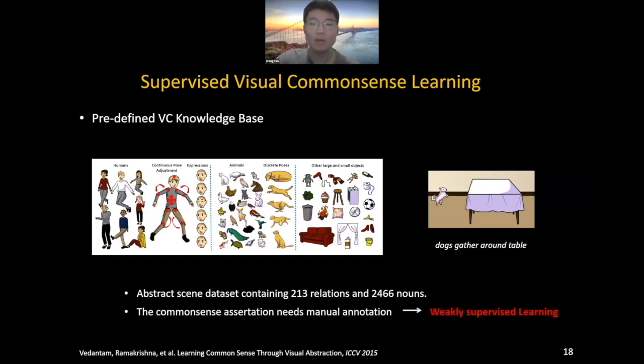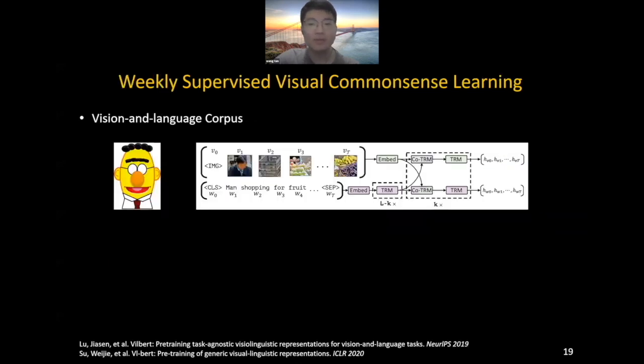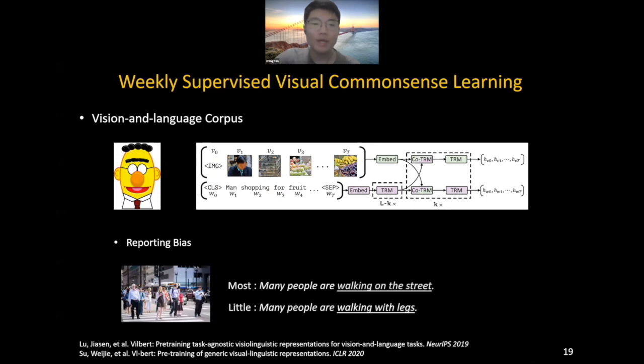To solve this problem, weakly supervised learning comes. Actually, some previous work has performed weakly supervised learning from large-scale vision and language corpora. However, common sense is not always recorded in the text due to reporting bias. For example, most may say people walking on the street, but few will point out people walking with legs. In fact, we humans naturally learn common sense in an unsupervised fashion by exploring this physical world.